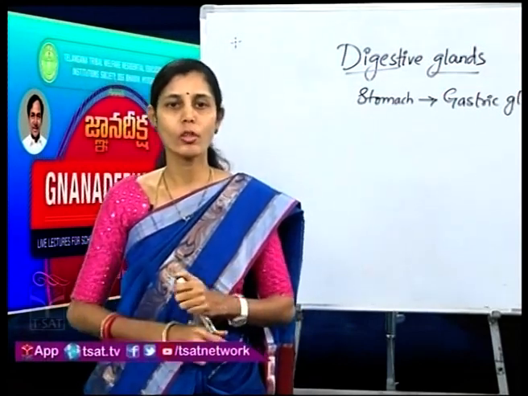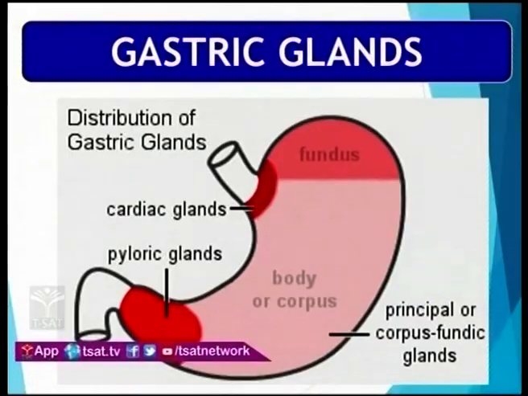Look at the slide, children. Where are the gastric glands present? Gastric glands are present in the stomach all over. There are three types of gastric glands actually. They are the fundus pyloric glands, cardiac glands, and the other one is nothing but the chief glands. Now according to the position where they are present, these glands are being given the name. Cardiac glands, they are present very close to or in the beginning of the stomach, so they are called the cardiac glands.